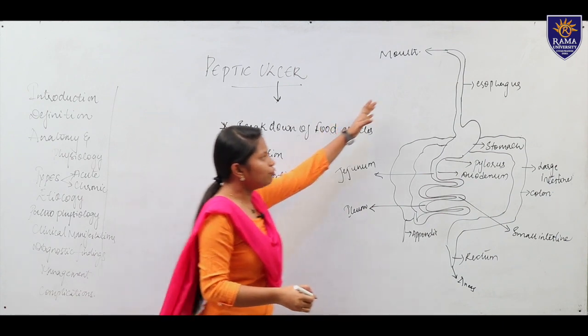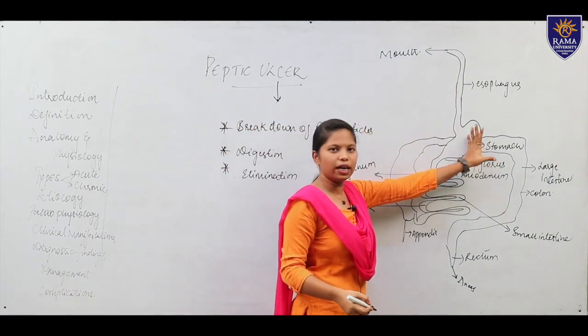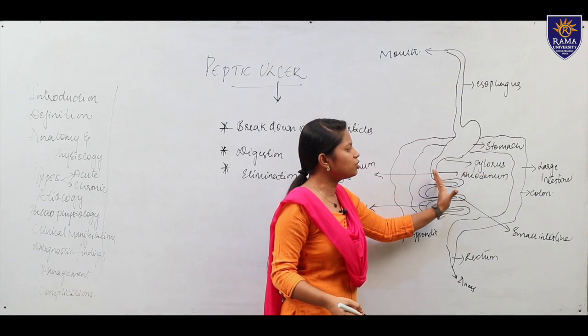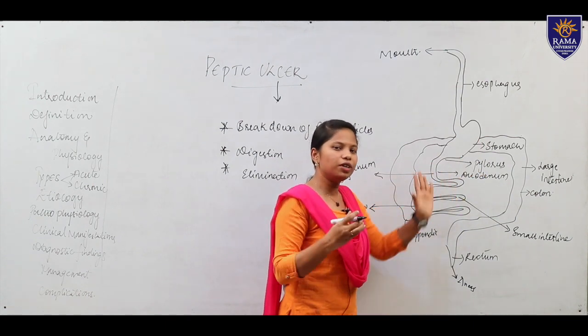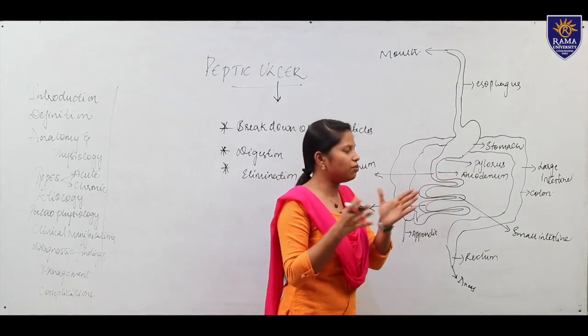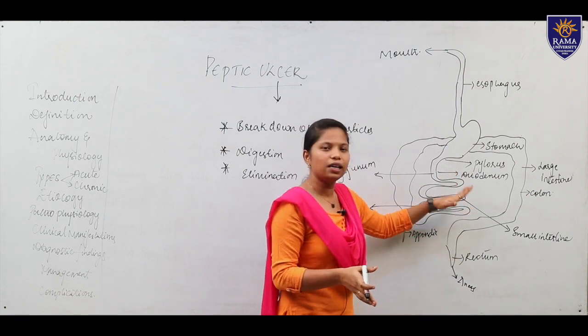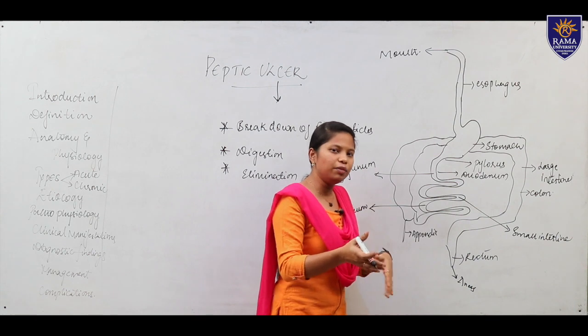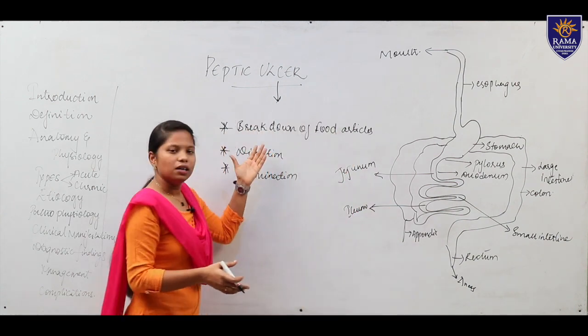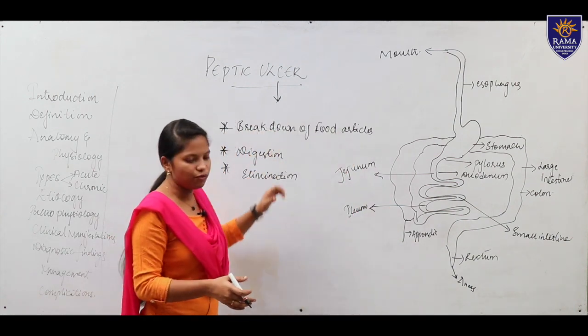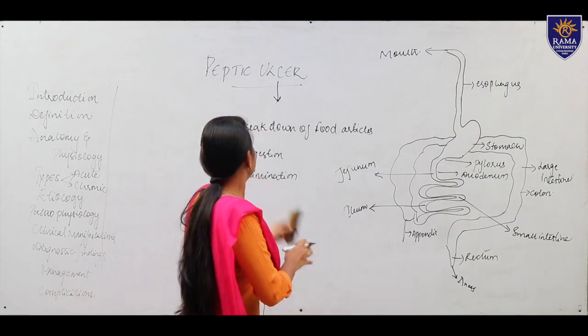When you eat, the food enters the stomach and breaks down, then enters the duodenum, where the nutrients and proteins that are needed are distributed to the whole body, and the rest goes to the large intestine for elimination. So this is the physiology of the GI system.